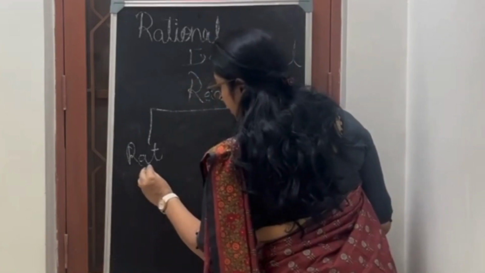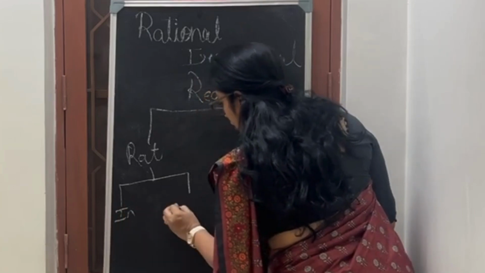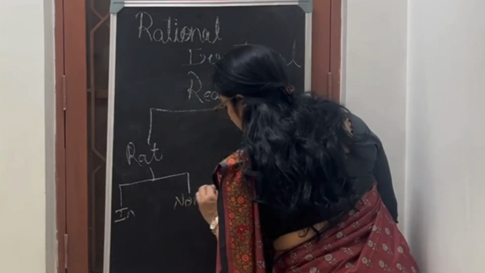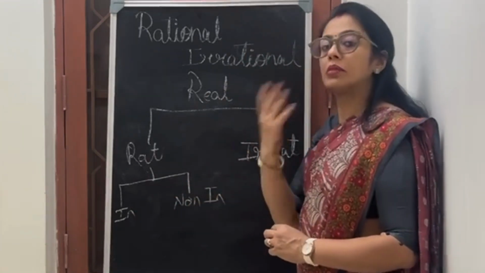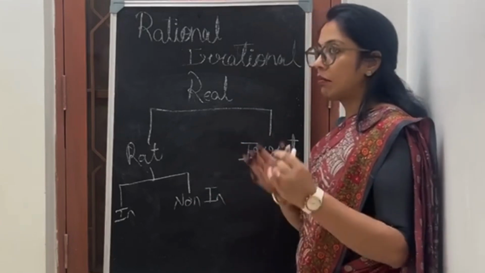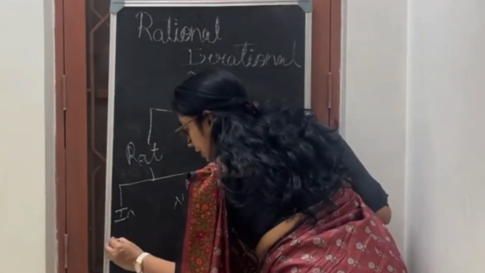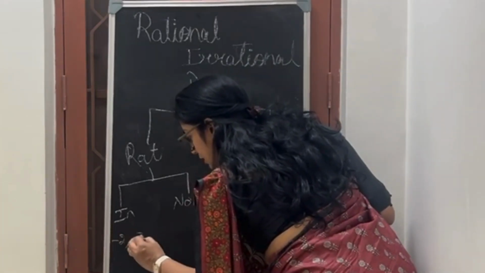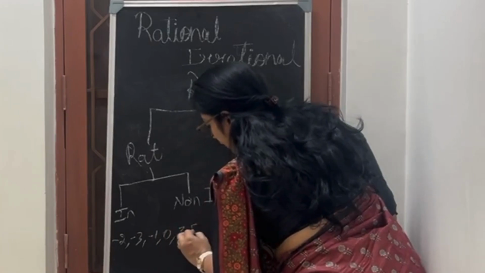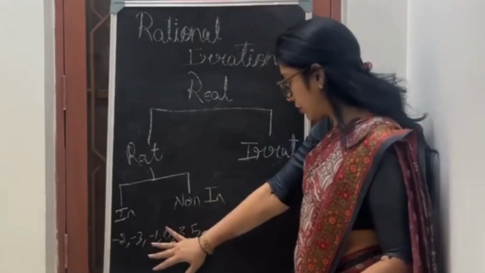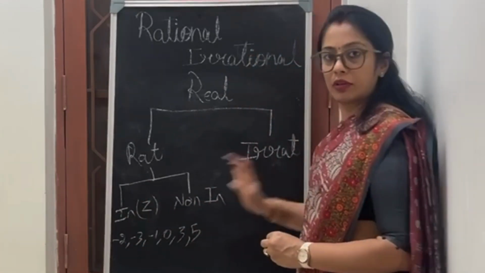So this is again divided. Rational numbers are again divided into integers and non-integers. What are integers? Numbers like -1, 2, 3, then 0. I can say -2, -3, -1, 0, then 3, 5. Any such number is called an integer. The symbol given for integers is Z.